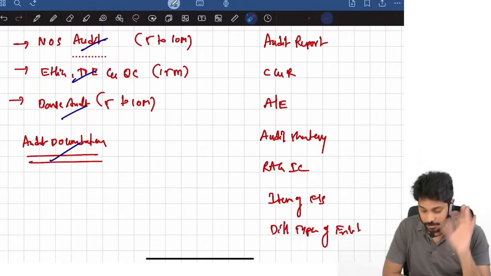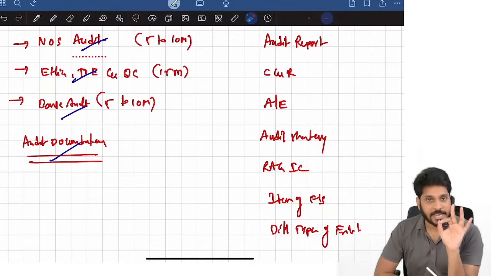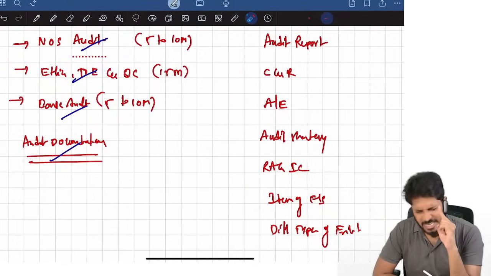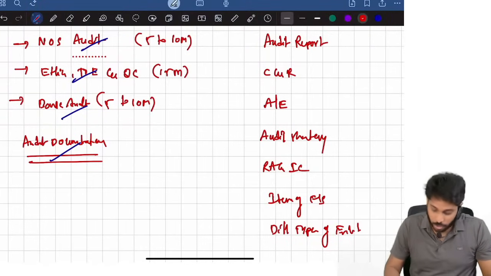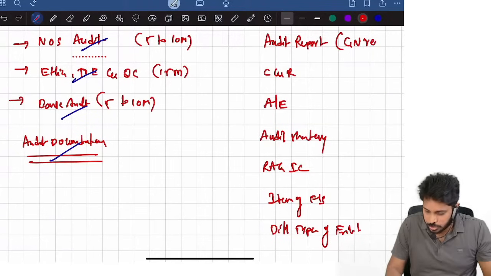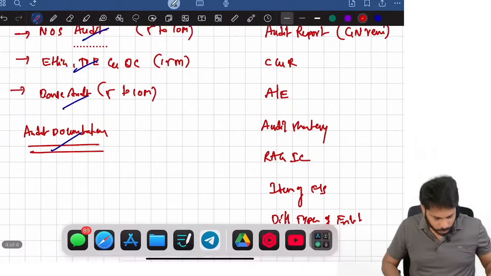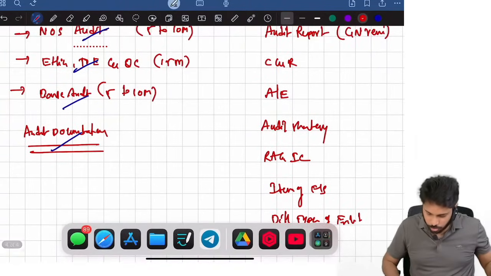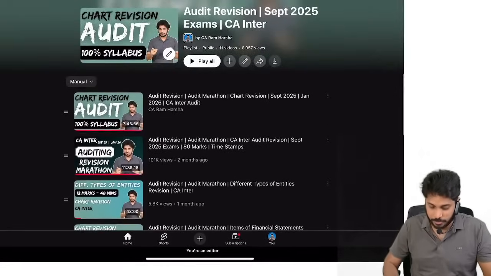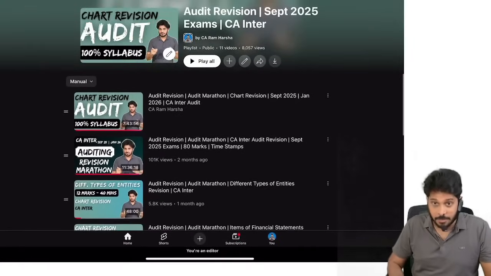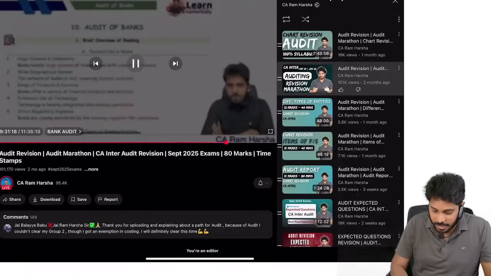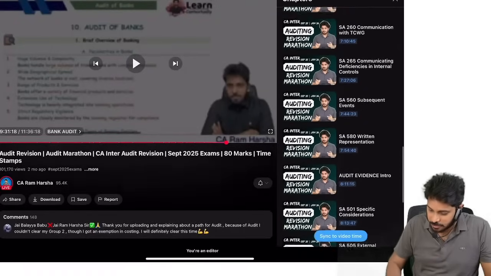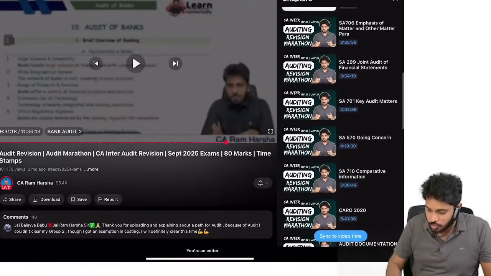What you need to do for them? For these chapters, I will not be taking live revision, but I will give you a fantastic source where you can really learn better. For audit revision, you need to do GOAT notes based revision. What is GOAT notes based revision? You go here. Here you see the playlist I showed, right? This one has 1 lakh views. Inside that, here there is a playlist. You can see timestamps were also given.